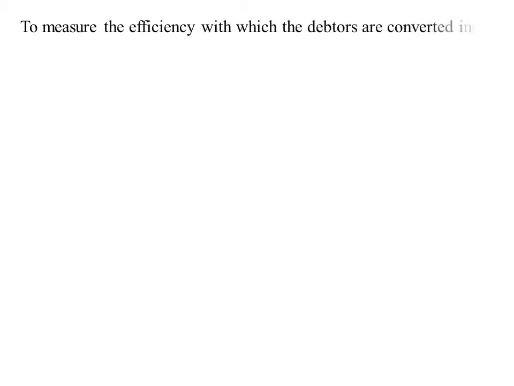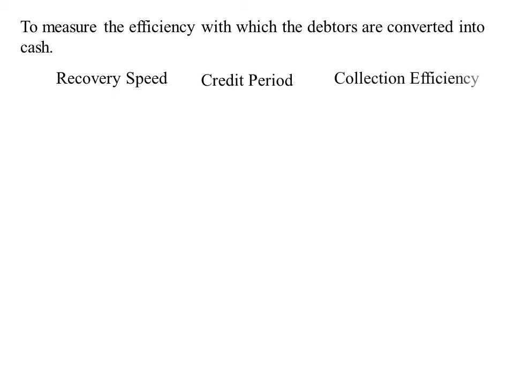Now the objective of this ratio is to measure the efficiency with which the debtors are converted into cash. This means the ratio evaluates the recovery speed with which debtors get converted into cash during the year. It also indicates the period of credit allowed to debtors, and this ratio helps in examining the efficiency of the collection department. There is no standard or ideal set for this ratio.